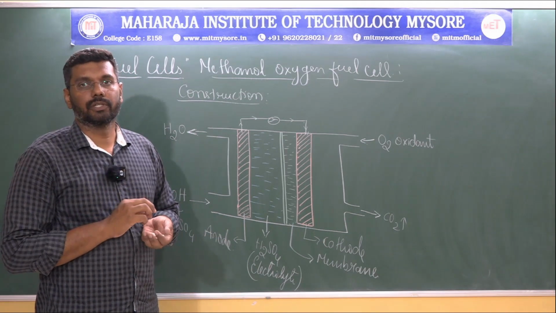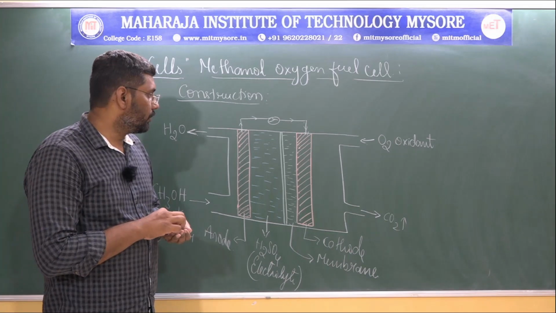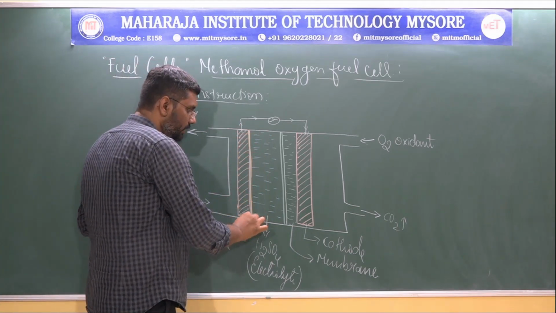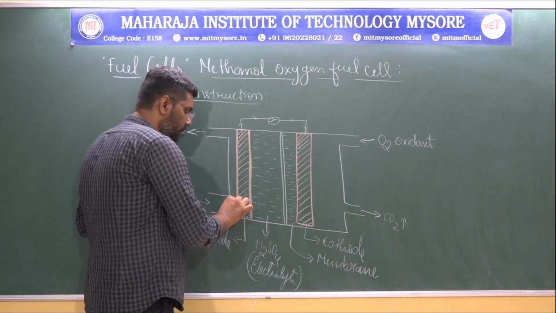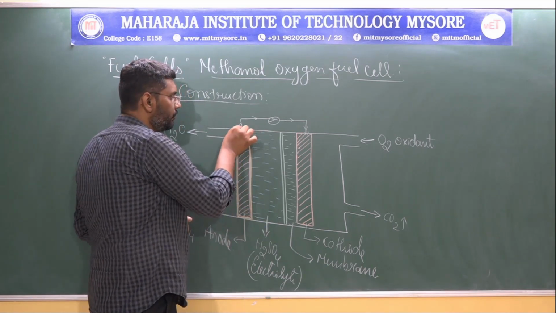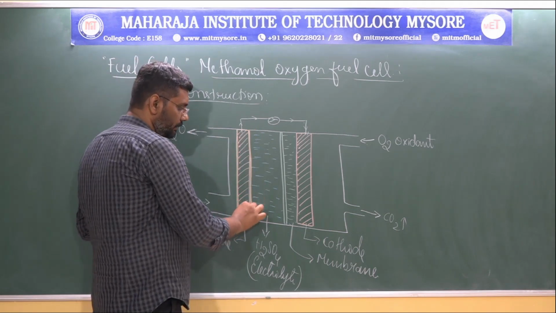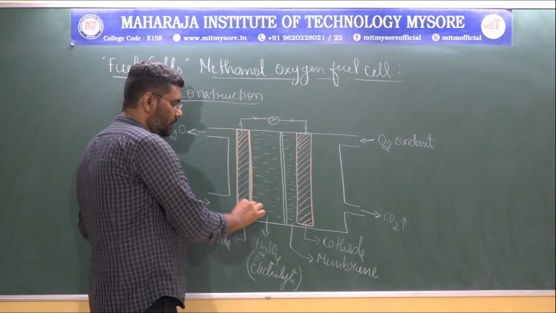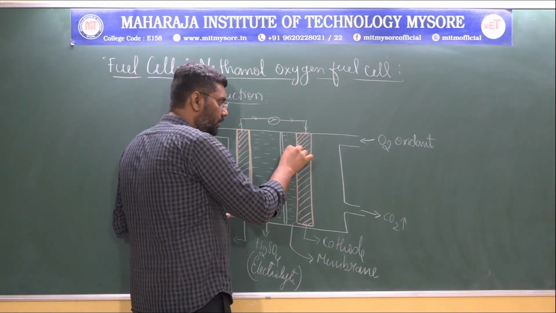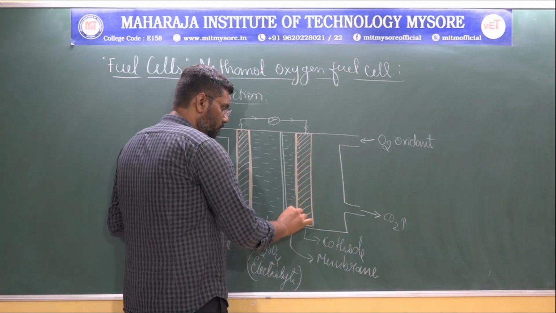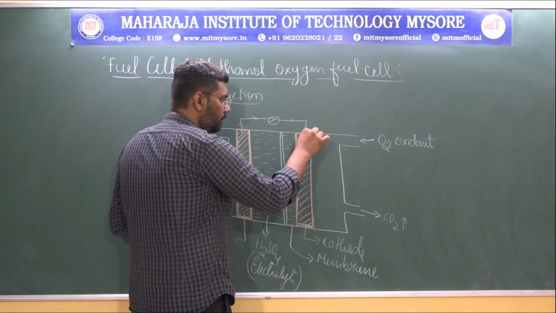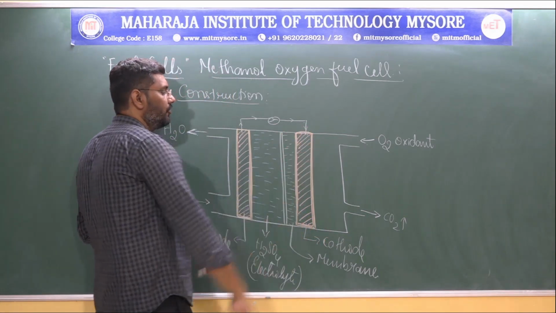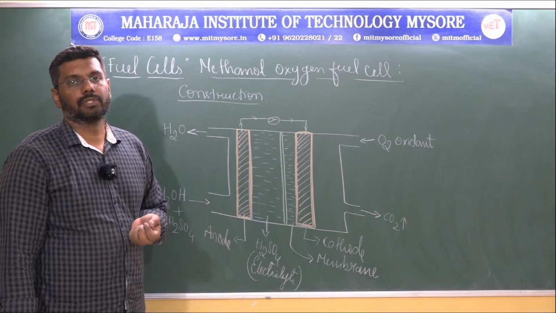One more thing you should know here is that this particular anode will be coated with platinum and rhodium, which behaves as a catalyst. The platinum and rhodium combination behaves as a catalyst, whereas the cathode will be coated with only platinum. So this is about the construction of the methanol oxygen fuel cell.